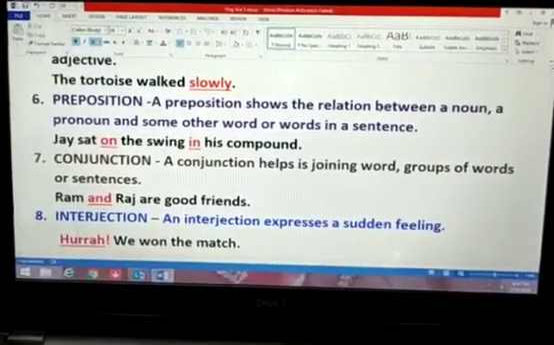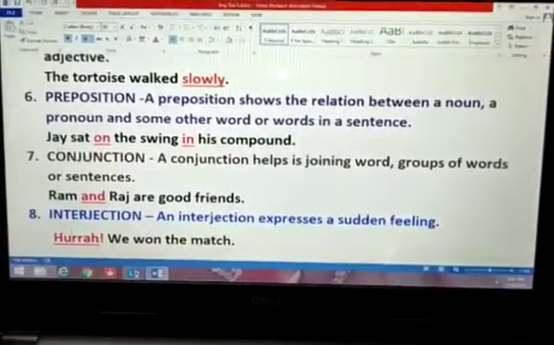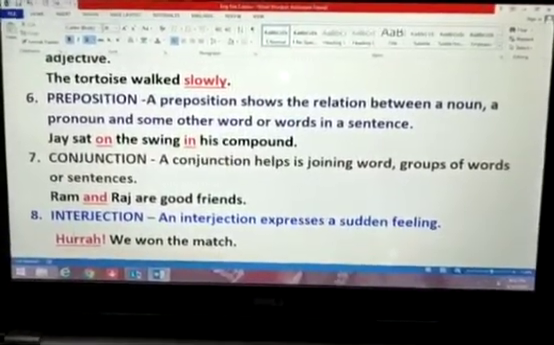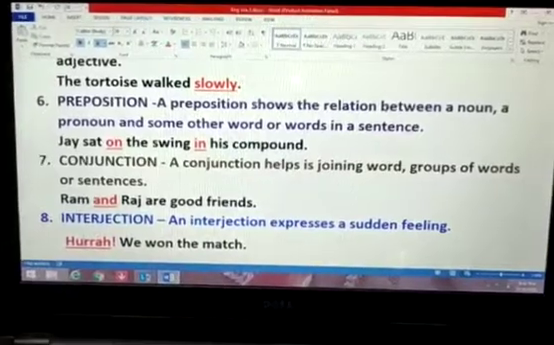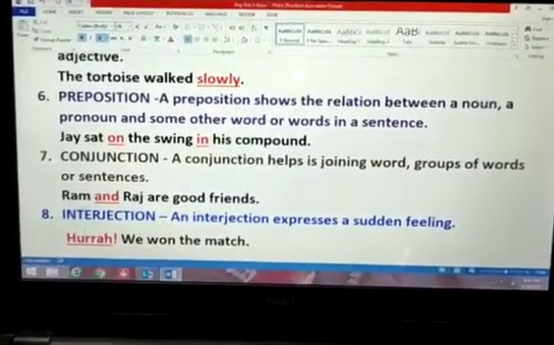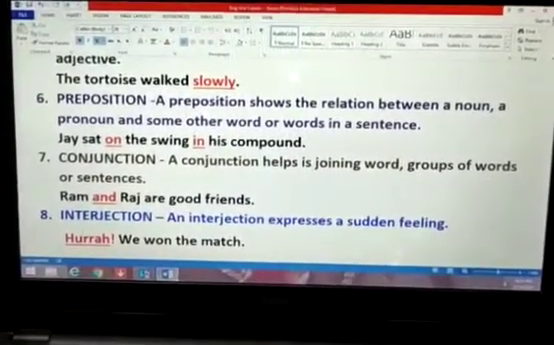Now last is interjection. An interjection expresses a sudden feeling like hurrah, we won the match. Or we can say oh no, bravo, wow. These all are called interjections.